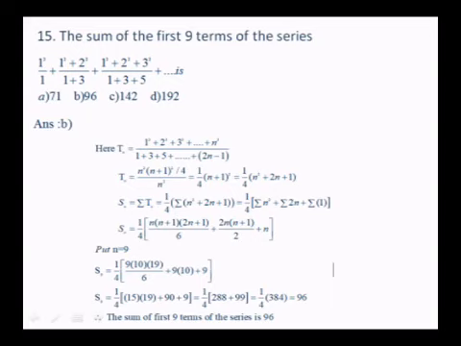So put n is equal to 9, then you get S9 is equal to 1 by 4, 9 into 10 into 19 by 6, plus 9 into 10 plus 9. So on simplification, you find that S9 is nothing but 1 by 4 into 384, that is 96. So the sum of the first 9 terms of the series is 96. Careful ಆಗಿ first Tn ಕಂಡಿಡ್ಕೊಳ್ಳಿ, ಆಮೇಲೆ Sn ಕಂಡಿಡ್ಕೊಳ್ಳಿ. Sn ಗೆ ಆ ಸಿಗ್ಮಾ ಫಾರ್ಮುಲಾಗಳನ್ನು ಸರಿಯಾಗಿ ಉಪಯೋಗಿಸಿ, then you can easily obtain the sum as 96. So option is B.